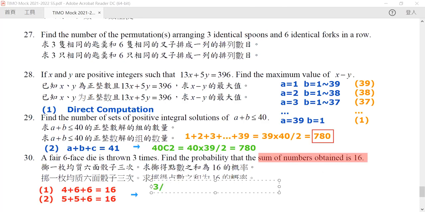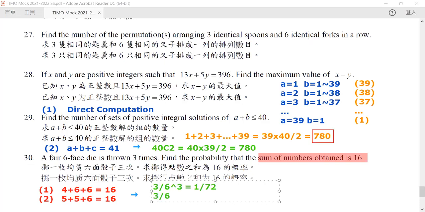So there are 3 ways, but again, you need to throw the dice 3 times, so it will be 6 to the power 3. The probability will be 3 over 6 cubed, and hence it will be equal to 1 over 72. The same thing goes for our next one, because it will be 5 plus 5 plus 6. Either it is 556 or 565 or 655.